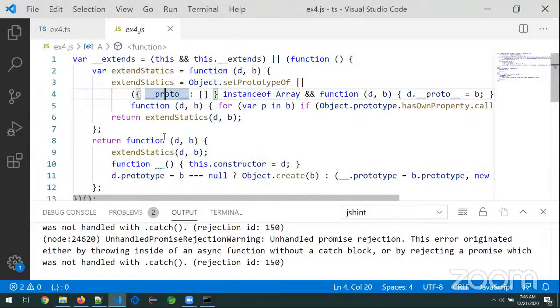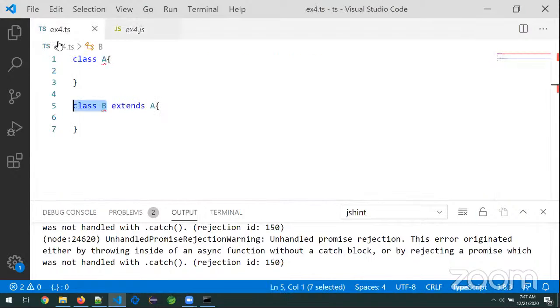But in order to understand this one, we need very good JavaScript knowledge. Do you agree with this point, sir? And you should have very good development experience. But observe, what about this one, sir?